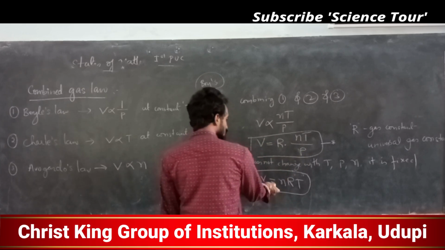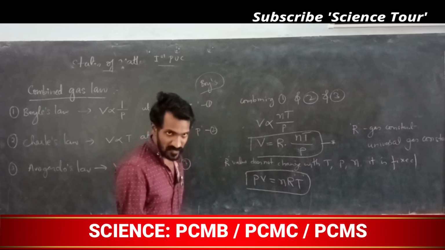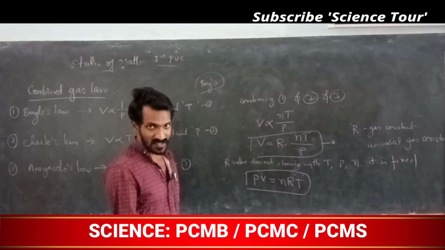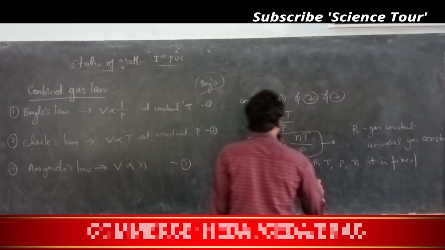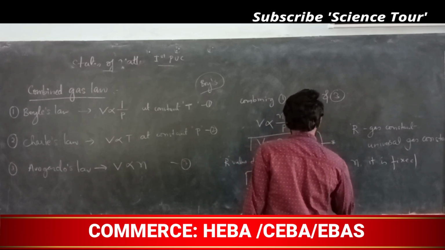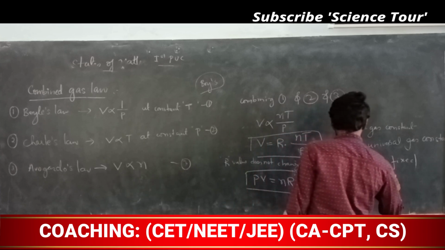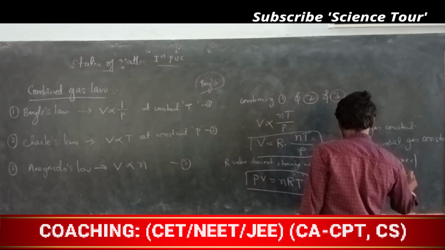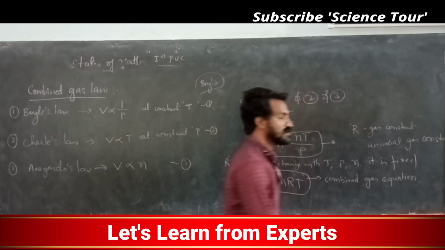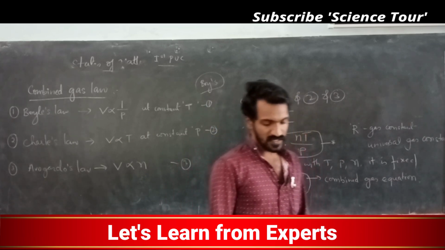Is there any problem with this one? No. This is called the combined gas equation.